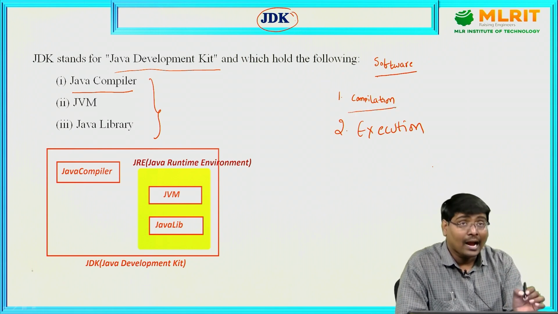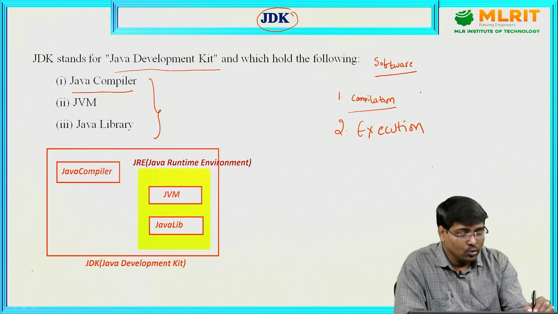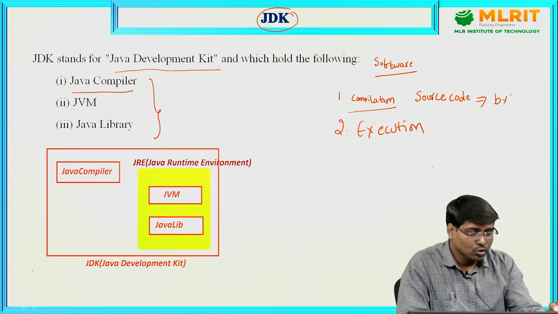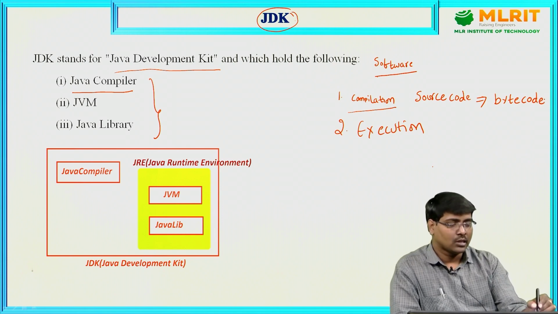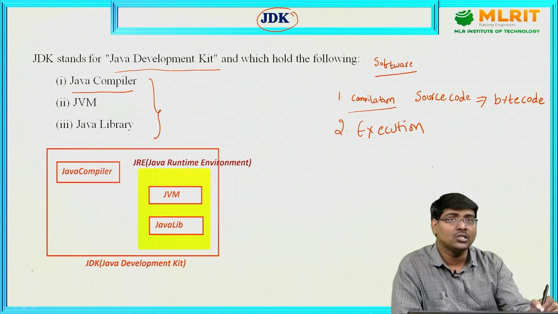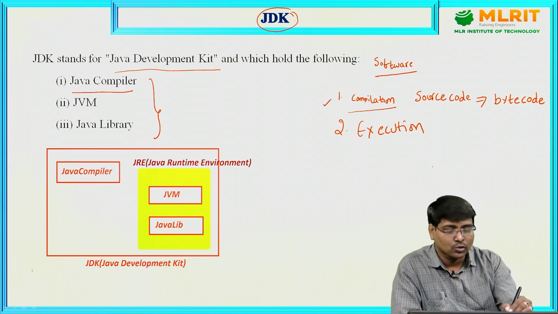Now, compilation, what does it do? Whatever source code I give, the compiler converts the source code into bytecode in Java. This is the first step.